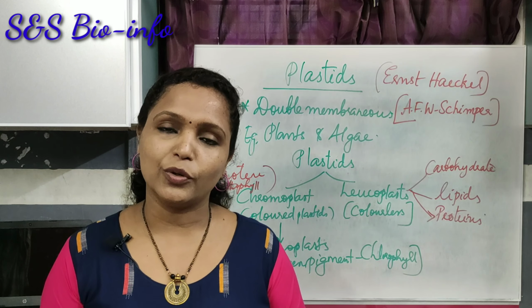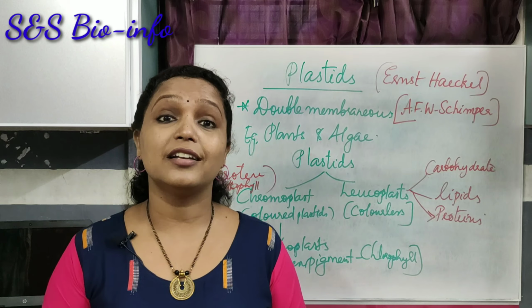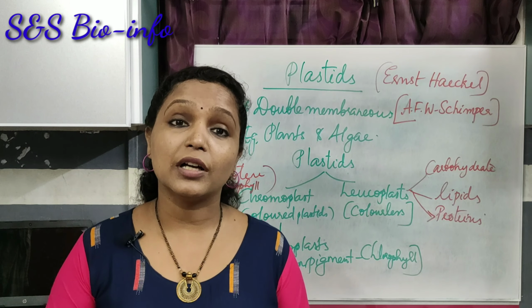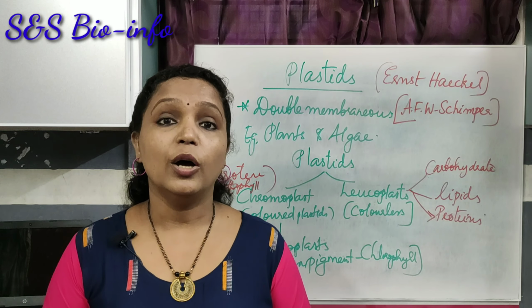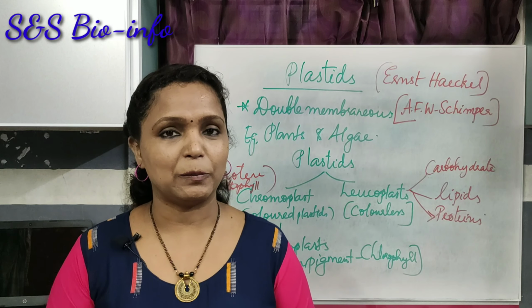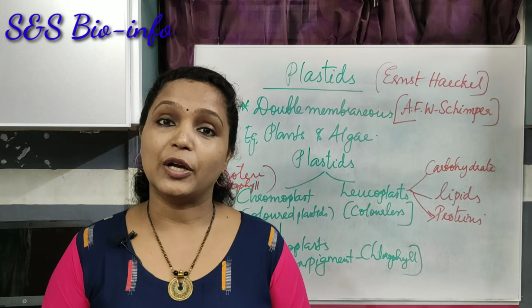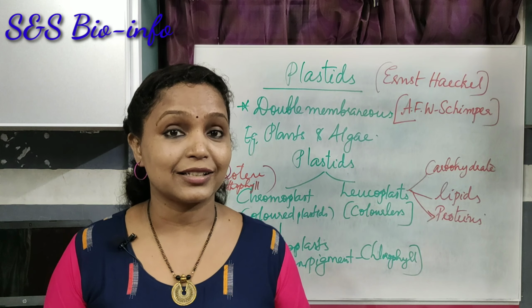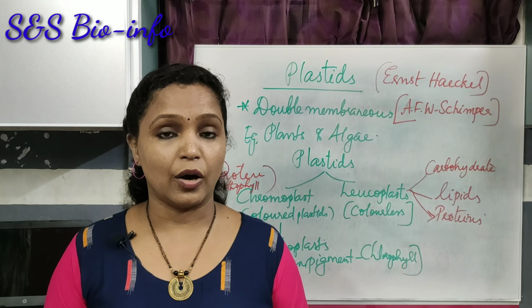So here today we have learned about two important cell organelles. Those are mitochondria and plastids. Both are double membranous structures. Both are very important to the cell. Both of them have their own DNA and ribosomes. Got it? So I hope you understood the topic well, the structure and functions of two cell organelles.